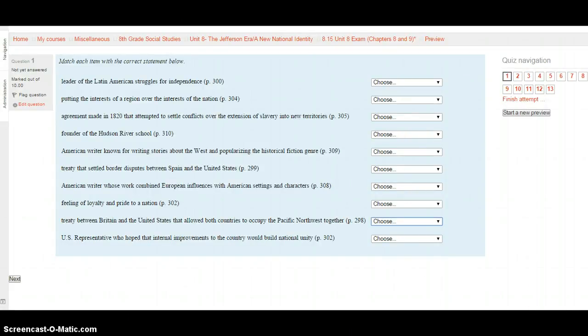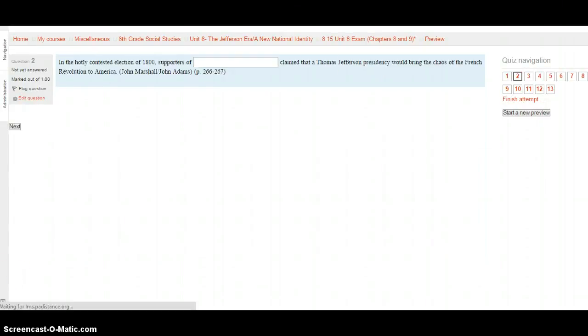Who was the U.S. representative who hoped that internal improvements to the country would build national unity? Go to 302, and here's our choices. Missouri Compromise, Thomas Cole, sectionalism, Adams-Onis Treaty, Henry Clay, James Fenimore Cooper, the Convention of 1818, nationalism, Simón Bolívar, and Washington Irving. Once you've completed the matching section, go ahead and hit that next button at the bottom.